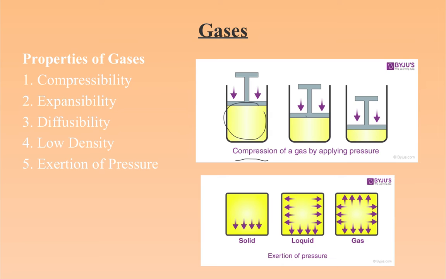Diffusibility. The molecules of the gas are in perpetual motion with very high velocity. That's how gas particles are in this perpetual motion. So there's a huge amount of intermolecular space amidst the molecules. Well, when 2 gases are mixed, particles of one gas can effortlessly pass through the intermolecular space between the other gas. And so the outcome is that both gases can be randomly and completely mixed. Then the mixture of the gas remains homogeneous.